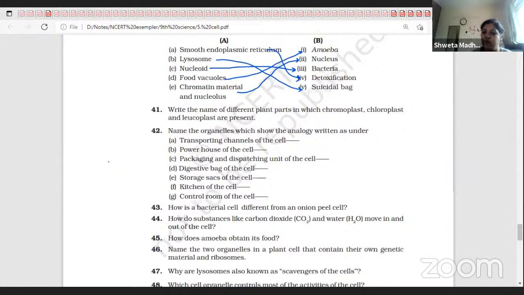The important point is membrane-bound cell organelles are absent in prokaryotes, and in eukaryotes, membrane-bound cell organelles are present. Two important points: the nucleus and nuclear membrane, and membrane-bound organelles. These are the two important points.